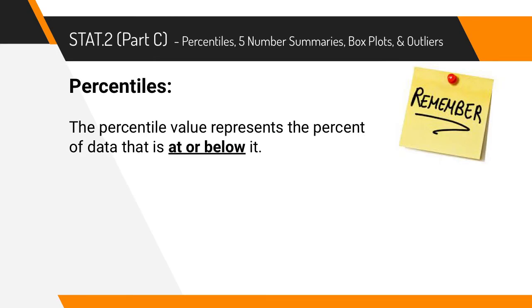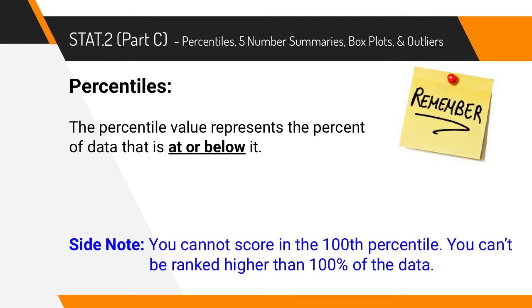Percentile values represent the percent of the data at or below it. So it's either people who are the same or below. One last thing to know is that you can't score in the 100th percentile because you can't be ranked higher than 100% of the data. The highest percentile you can get is the 99th percentile.